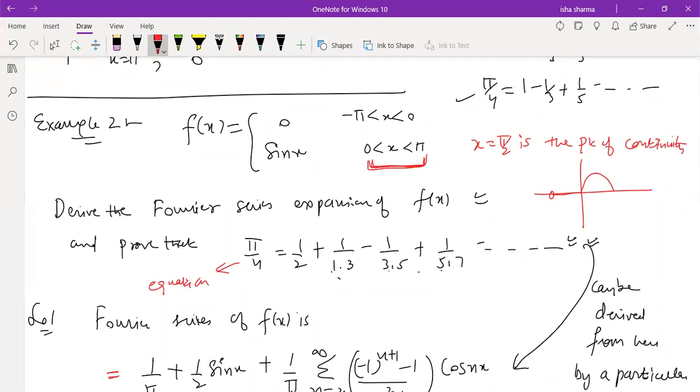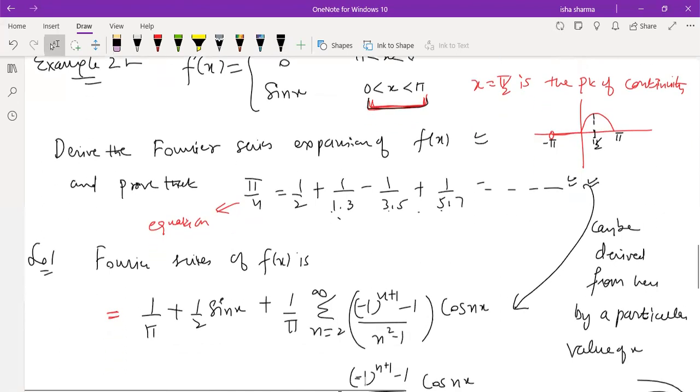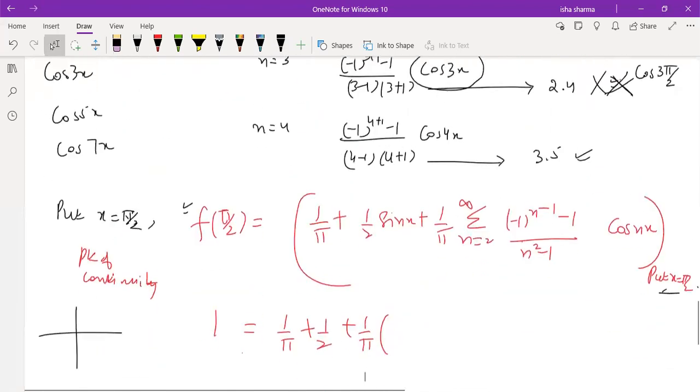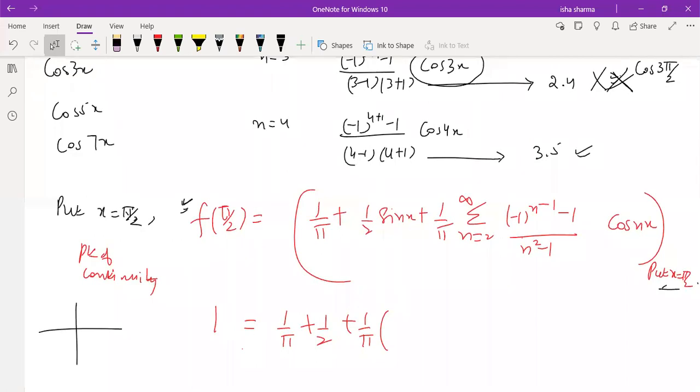Now, we are interested in x equal to pi by 2. So pi by 2 is here, because this is minus pi and this is pi. At pi by 2, you can see there is no jump discontinuity. There is continuity at pi by 2 because pi by 2 lies inside this interval. There is no definition given to you with a breakpoint at pi by 2. Pi by 2 is a point of continuity. That is why we directly compute the function value at pi by 2. Pi by 2 lies between 0 and pi, so there the function behaves like sine x. So sine pi by 2 is 1.